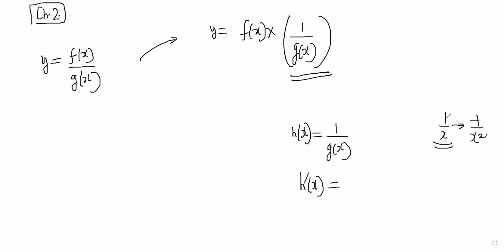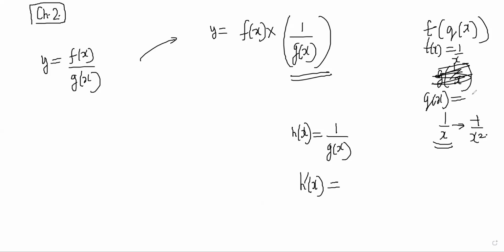Yes, sir. So it is like a two-part thing. It is first you do g of x, then you do 1 by x. Actually, you can call it t of q of x, where t of x is 1 by x and q of x is g of x.